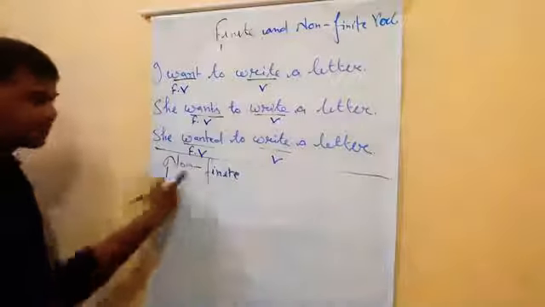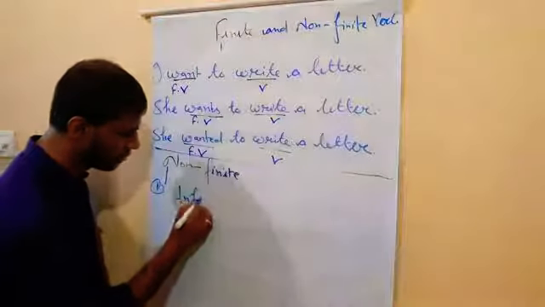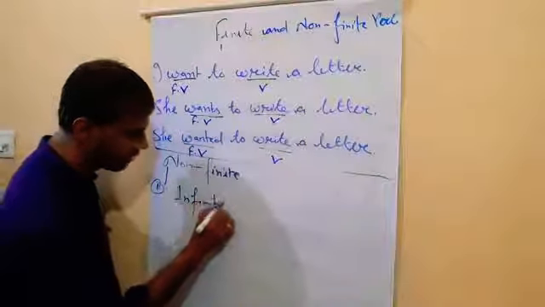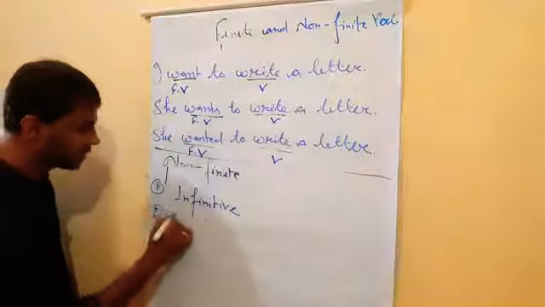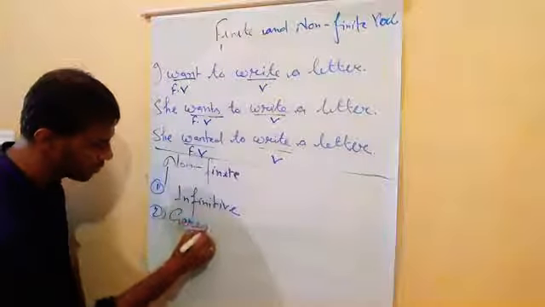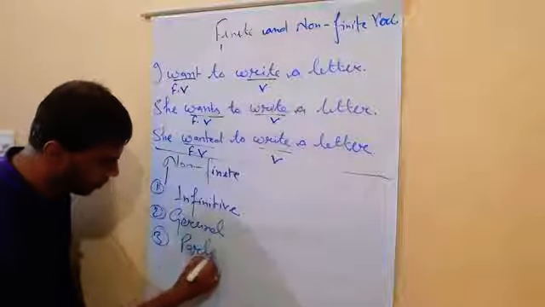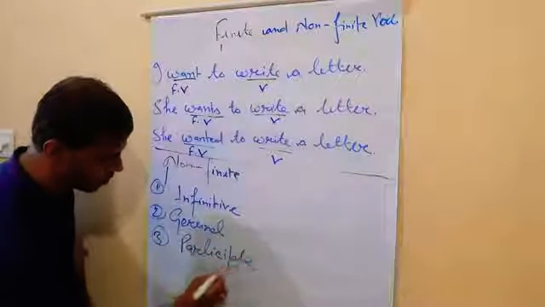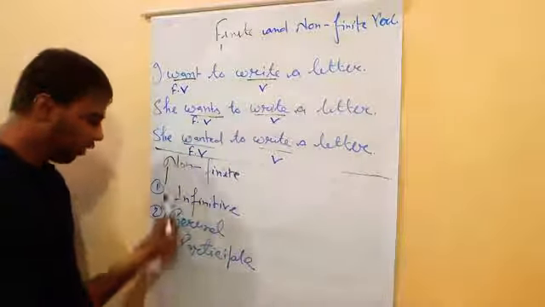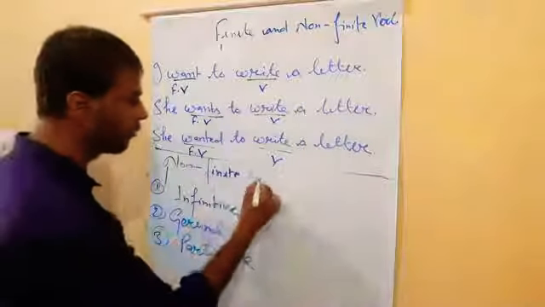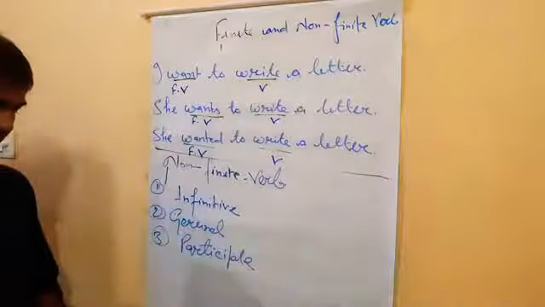So here I am just writing the kinds of non-finite. First is infinitive. Second is gerund. And third is participle. Infinitive, gerund and participle. All three are the parts of the non-finite verb. Understand, students? So one by one we study here.